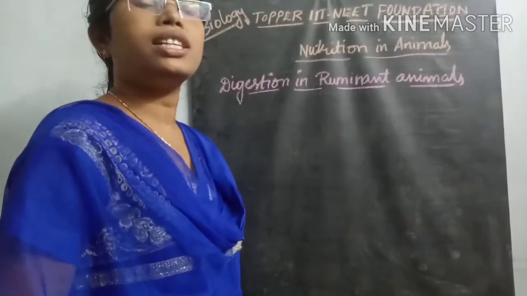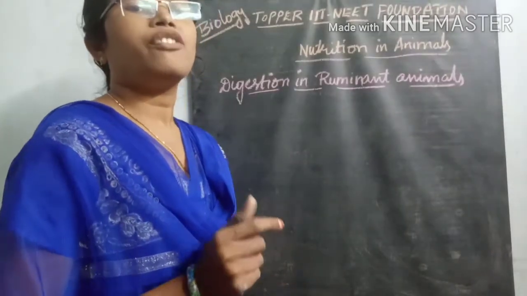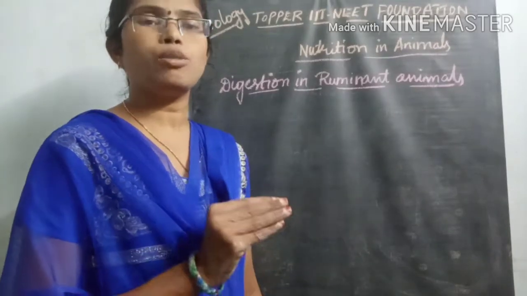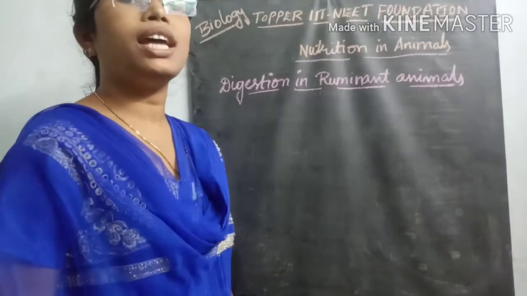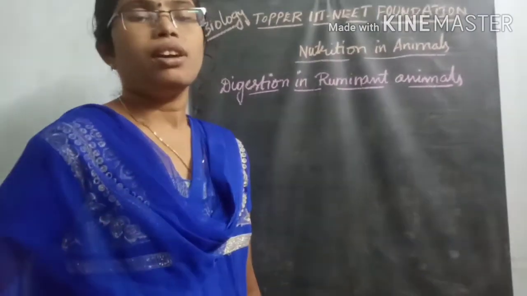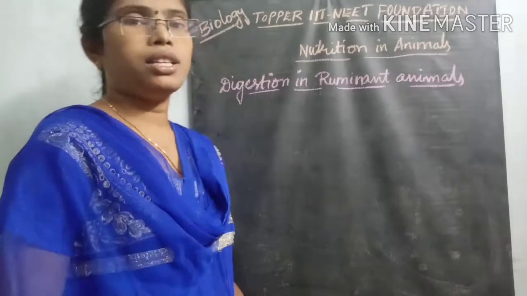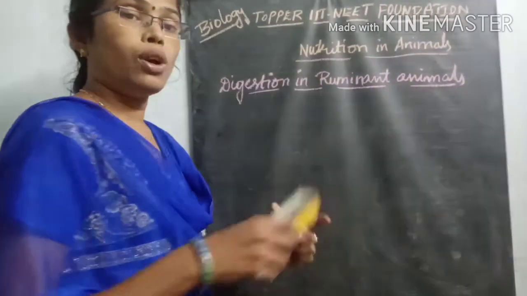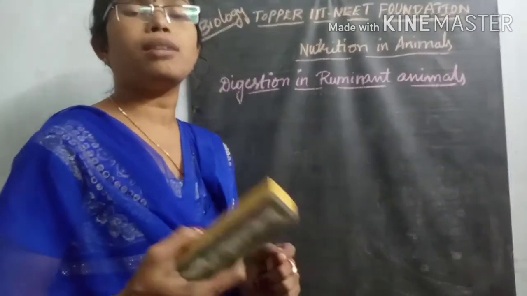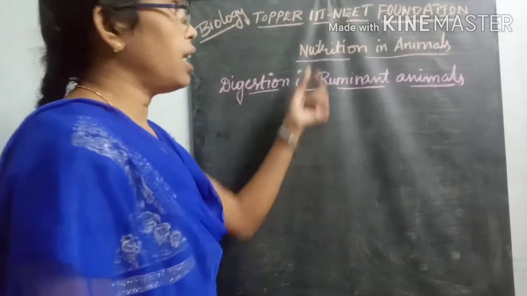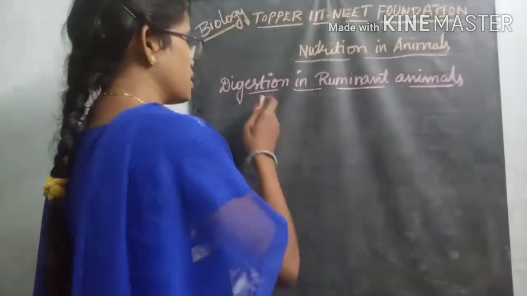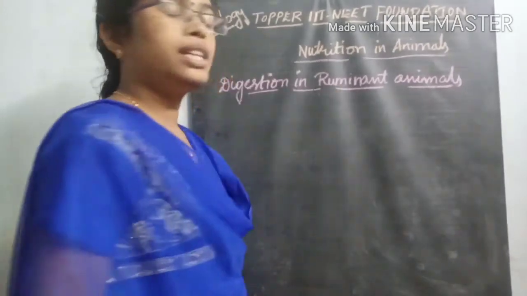After digestion of the food material, the fecal material, which is the remnant of the digestive process, is eliminated through the anus to the outside environment. These organs and how the digestion process occurs were discussed in the last class. Now we are going to discuss digestion in ruminant animals.